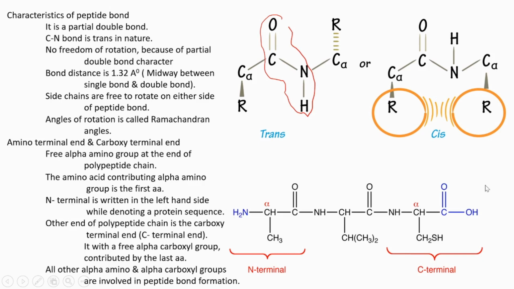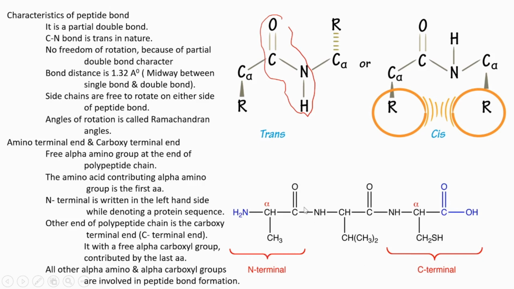The other end of the polypeptide chain is the carboxyl terminal end or C terminal end. It has a free alpha carboxyl group, and that C terminal end is contributed by the last amino acid.